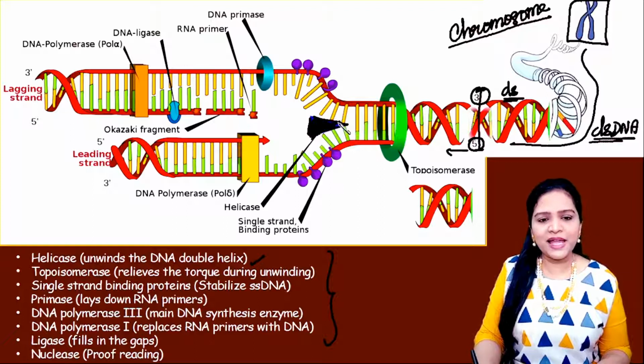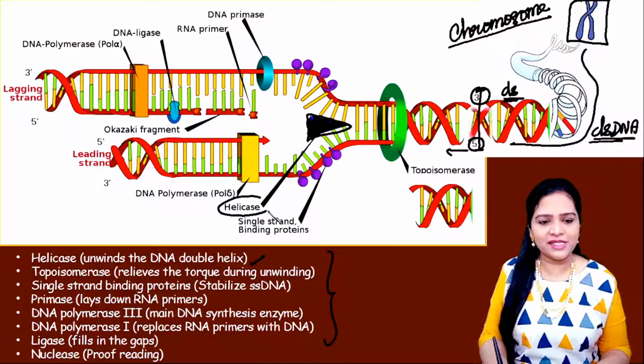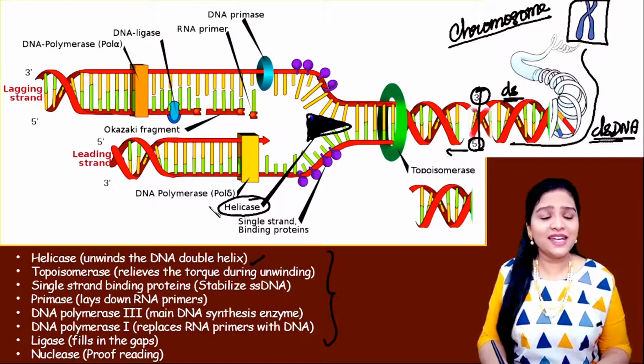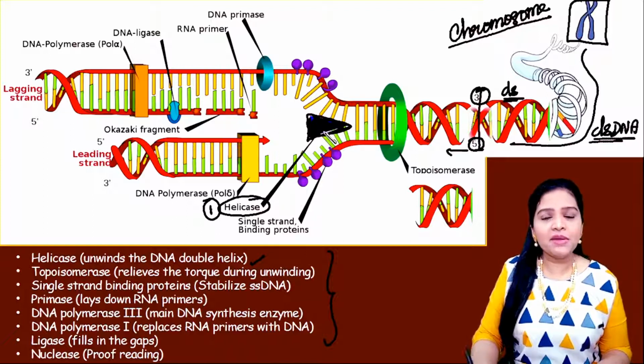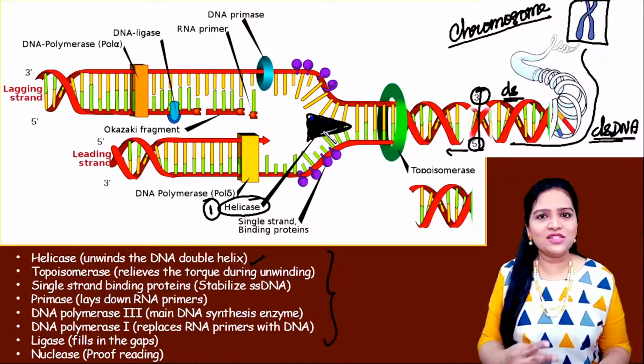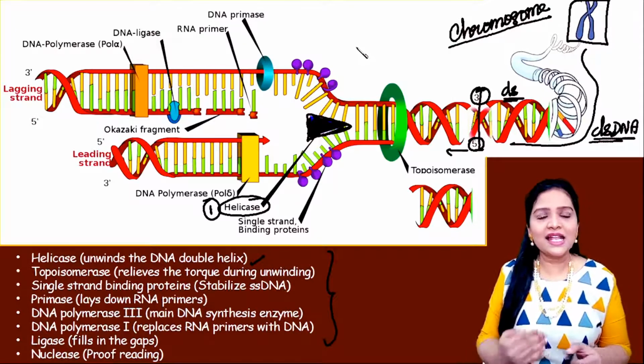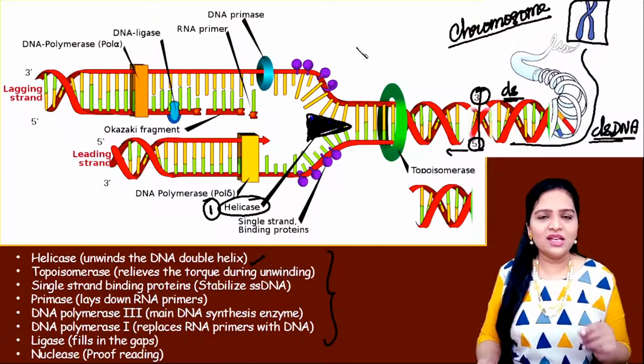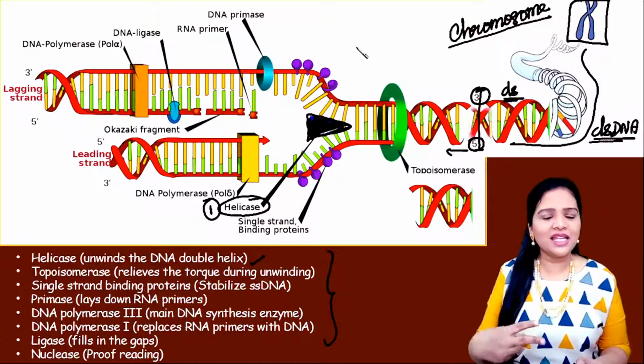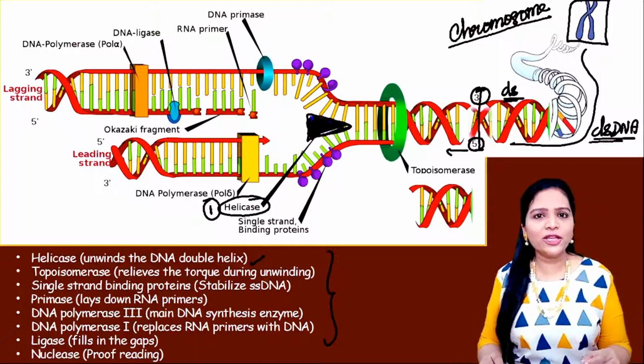This black colored triangular thing is the enzyme helicase, which we also call DNA helicase. DNA helicase comes and cuts the hydrogen bonds between the two strands of the double helix. Hydrogen bonds are weak bonds, so the helicase cuts these hydrogen bonds like a molecular scissor.